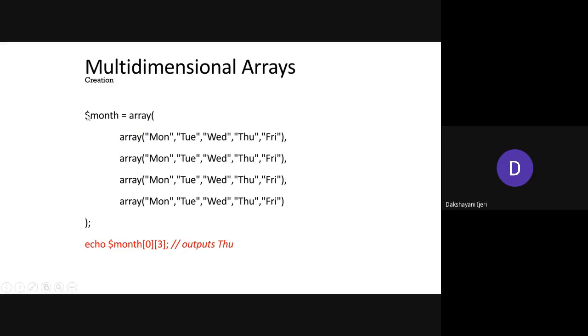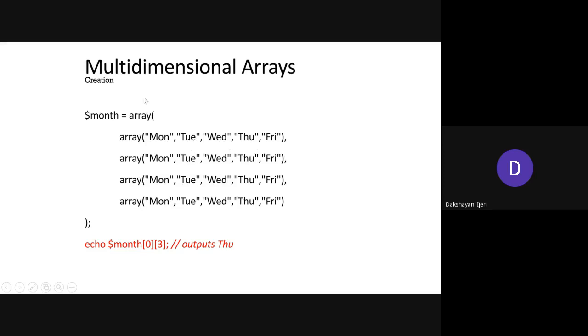Take the array variable with the array constructor, and within the elements of the array constructor, for each element you take another array constructor to consider it as a row. Start with the array constructor, and whenever you add elements to this array constructor, each element is added with another array constructor with different elements.